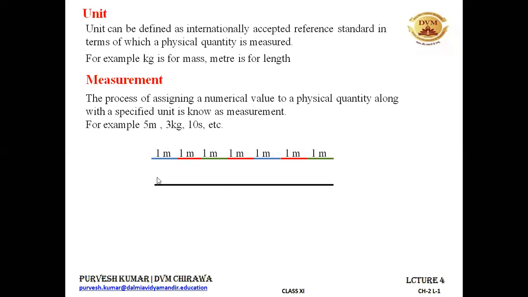So I can say that the length of this line segment is equal to 7 times 1 meter. All right. So 1, 2, 3, 4, 5, 6, 7. It is 7 times a meter. So I can say the length is 7 meters.